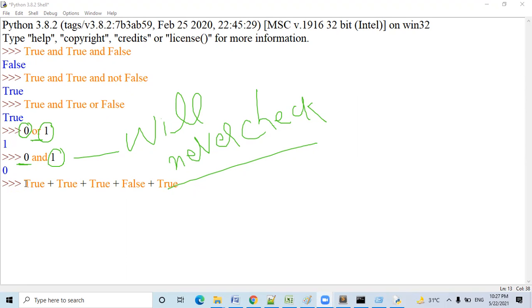Now tell me, what will be the answer of this? True plus false plus true. What will be the answer? I think the answer is 4? The answer will be 2. All the true values are considered as 1, and all the false values are considered as 0. Oh, I get it now.